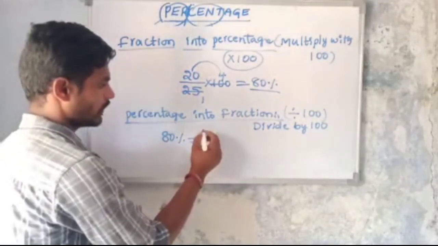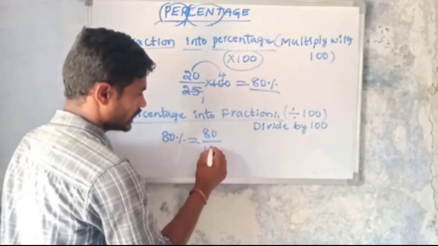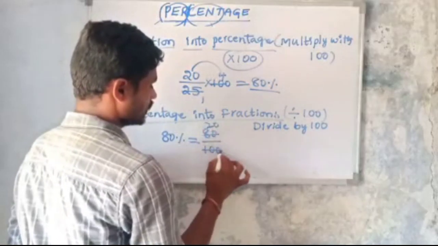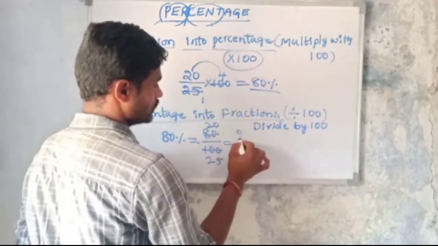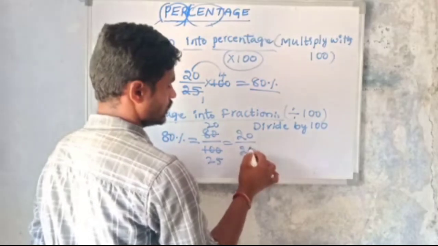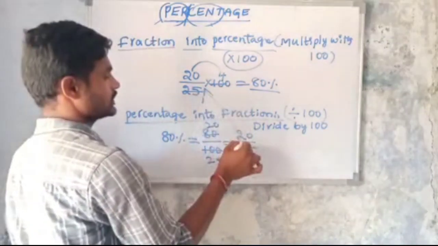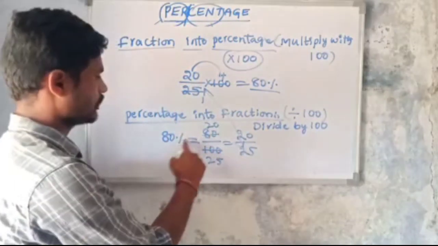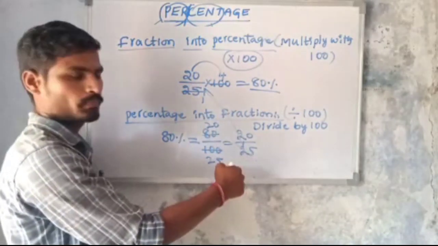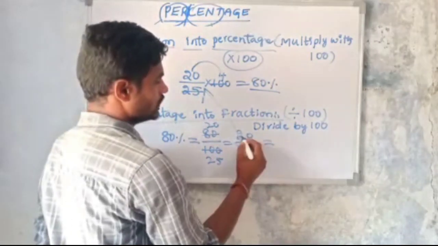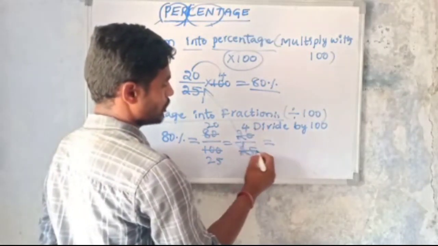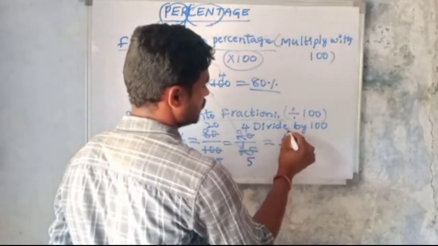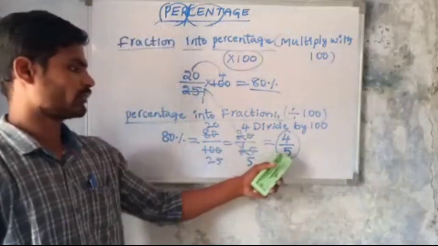If you want to convert it into a fraction, divide by 100. 4 20s are 80, 4 25s are 100. So 20 by 25. The percentage value converts into a fraction. If you want to simplify again, 5 4s are 20, 5 5s are 25. So 4 by 5 is the simplified form of 20 by 25.